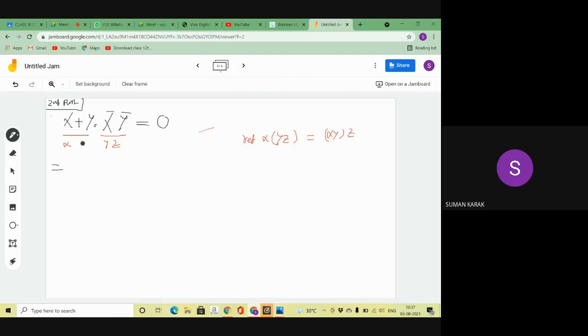Who can tell me first? That I have already discussed. x plus y into x bar into y bar.